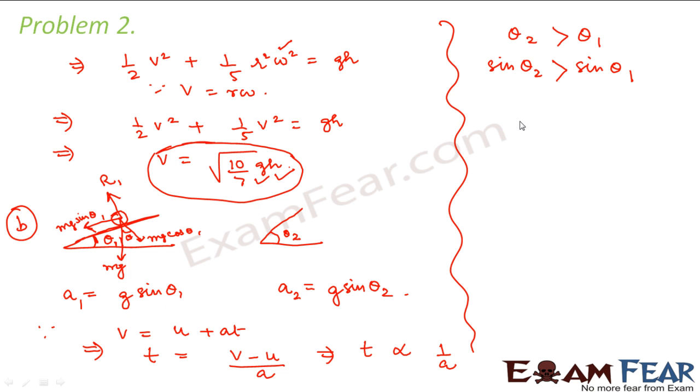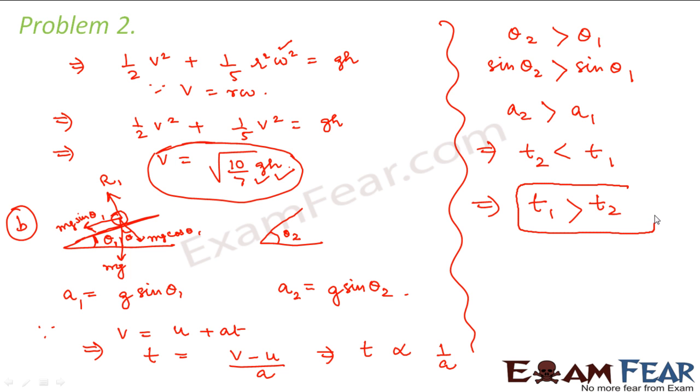That means a2 will be greater than a1. Now since time taken is inversely proportional to a, that would mean time taken, that is t2, will be less than t1. So this implies that the time taken in the first scenario will be greater than the time taken in the second scenario. So this solves the second part.